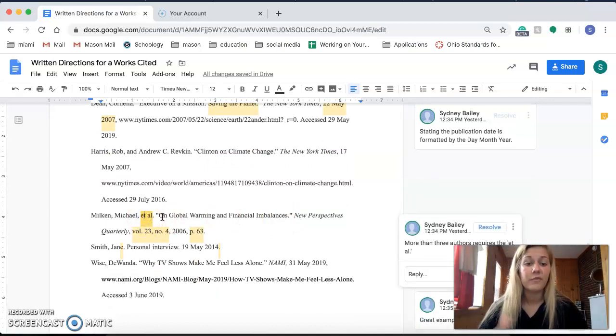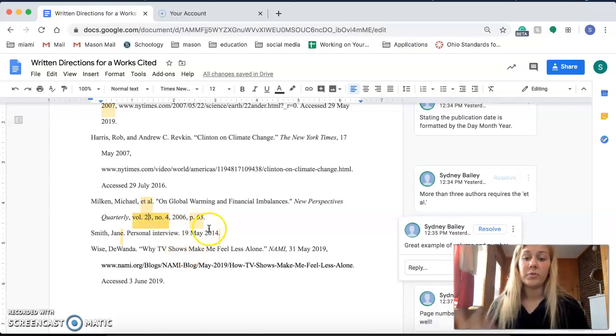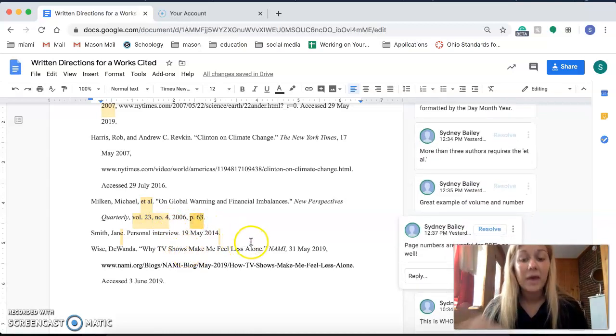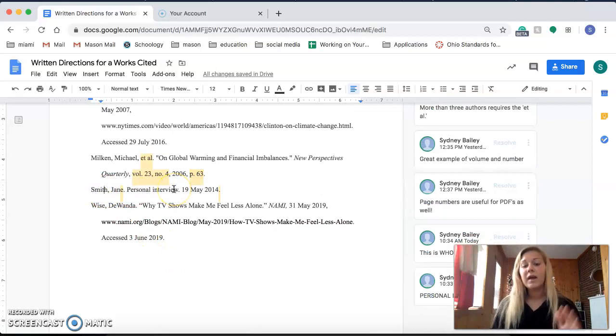This is a great example if there's more than one author. So it'll be Milken, comma, Michael. So that's last name, comma, first name, et al. So there's more authors, lots of them, and you don't have to list them all out. This is a great example of the volume and number. This is what you do for page numbers, for PDFs, for books. You'll put p. 63, okay?